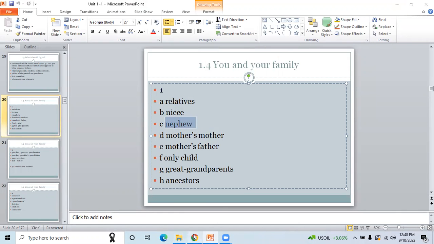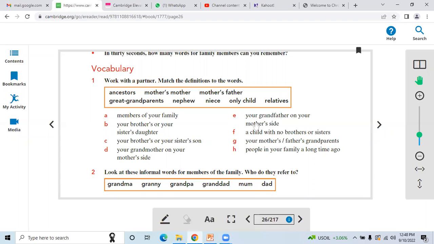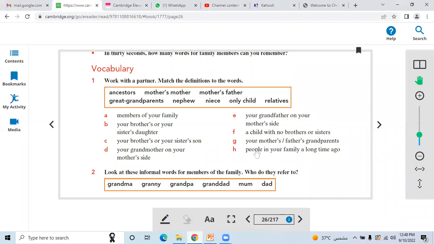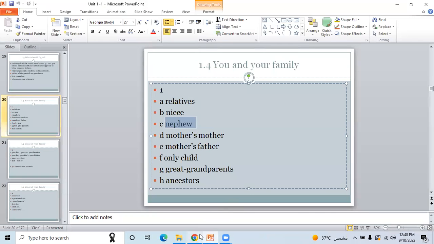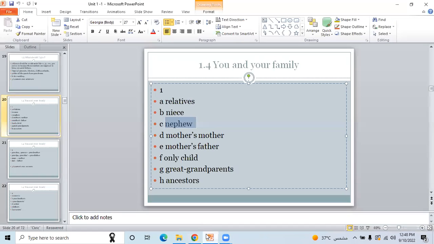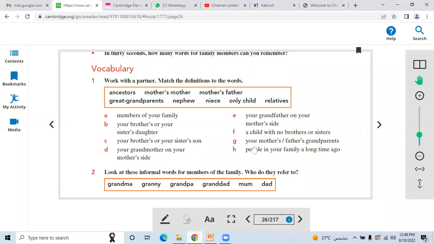And your grandfather on your mother's side, we call him mother's father, right? A child with no brothers or sisters is the only child. And your mother's or father's grandparents, we call them great grandparents, right? And H is the people in your family a long time ago, we call them ancestors.